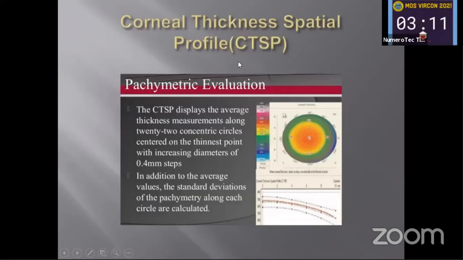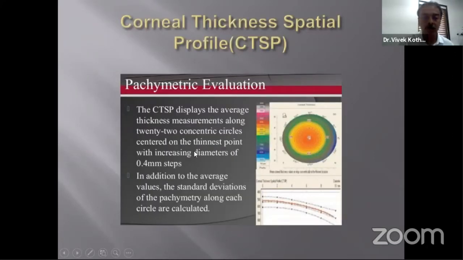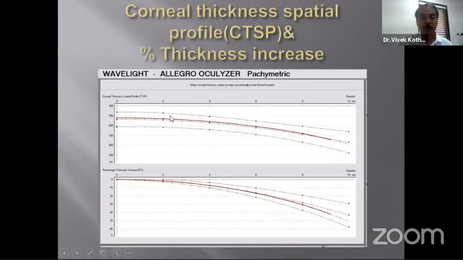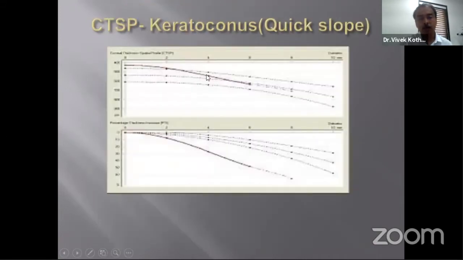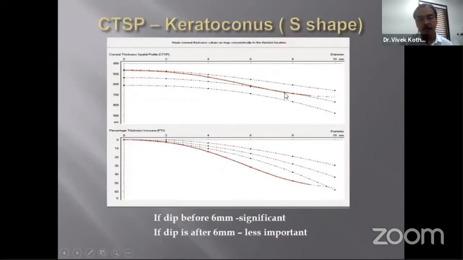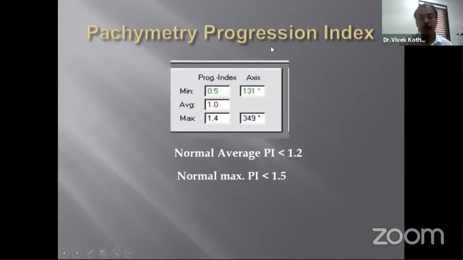The corneal thickness spatial profile uses 22 concentric circles centered on thinnest point with 0.4 millimeter steps. And these are the graphs that you get. This is a normal patient. Whereas in keratoconus, you get a quick slope or a S shape here. If the dip is before 6 millimeters, it is significant. If it is after 6 millimeters, it's less important. Then we get pachymetric progression index. Normally, it should be less than 1.2.